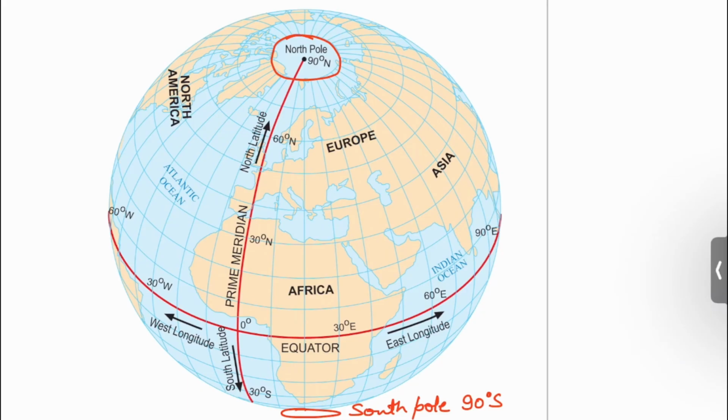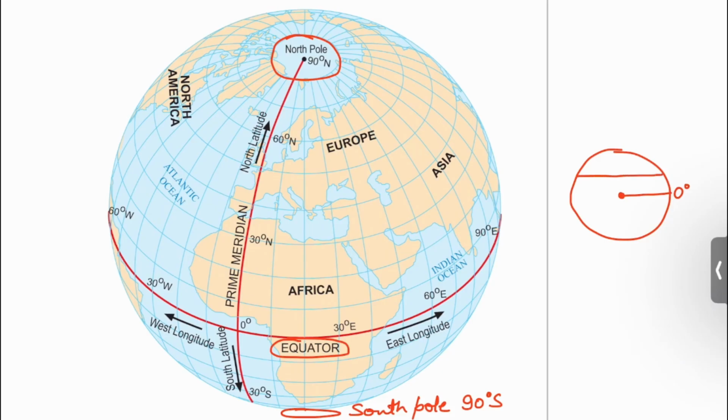In the midway of North Pole and South Pole, you can see the largest parallel of latitude, that is the equator, dividing the earth into two equal halves horizontally. Equator is known as 0 degree latitude. If this is a sphere that represents the earth, this is the center of this sphere, and if you join this to the equator, then you will see equator is present at 0 degree.